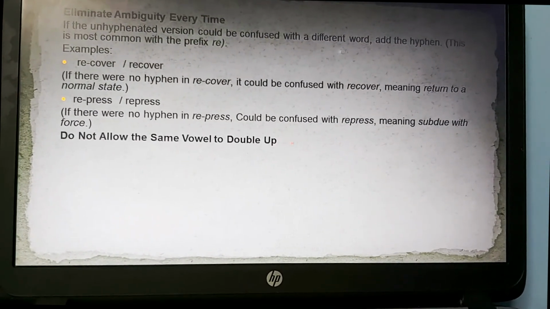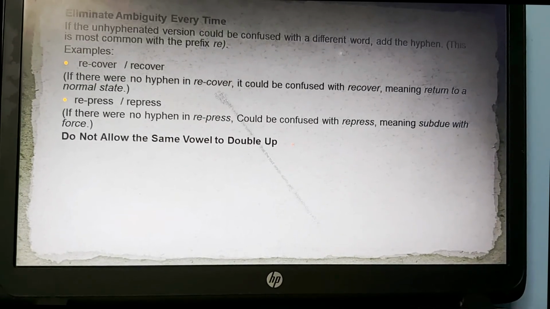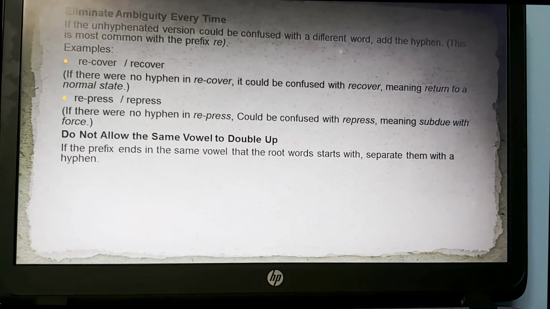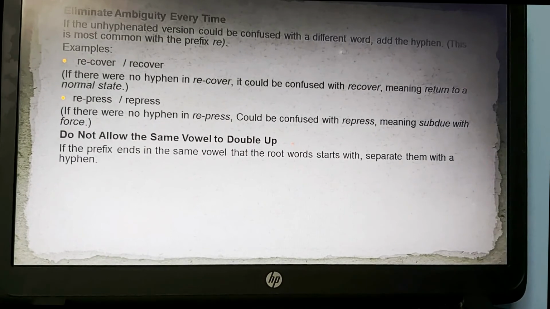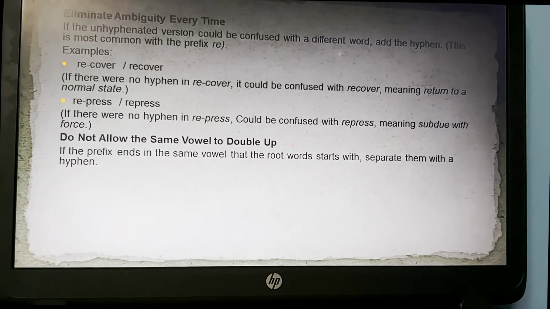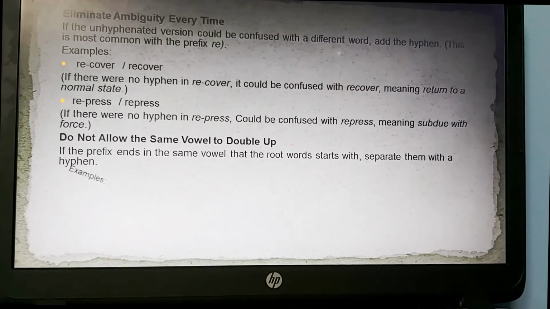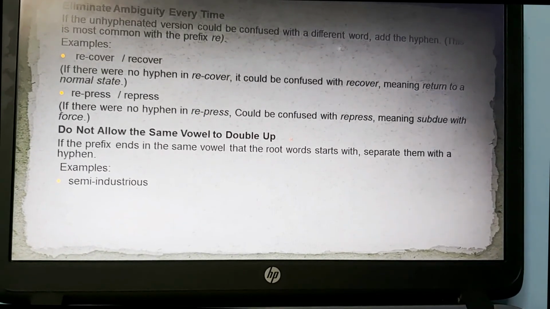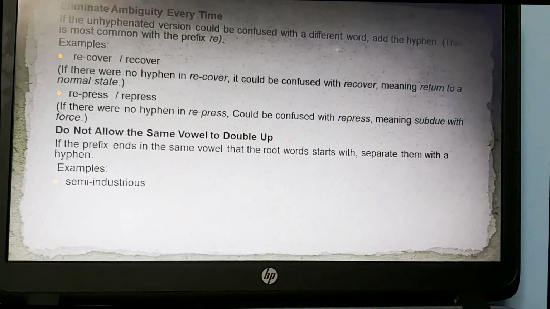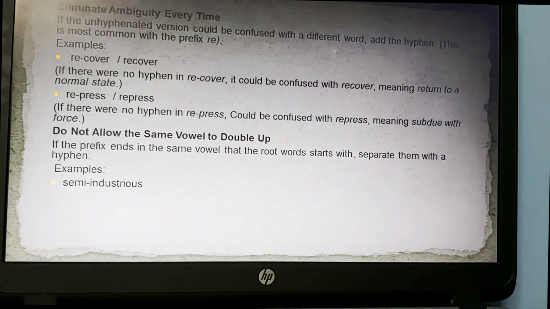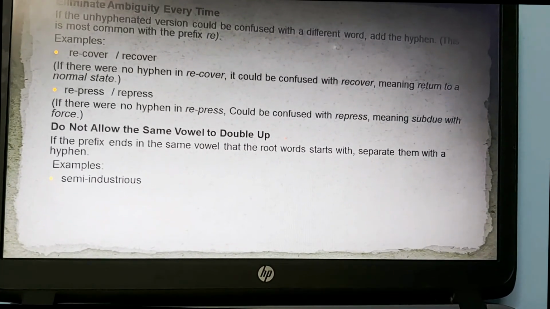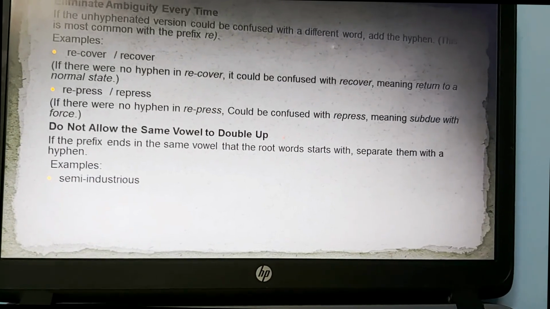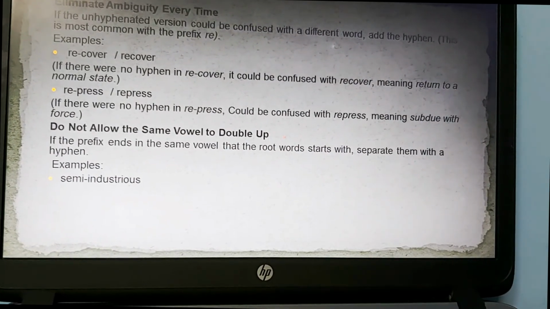Do not allow the same vowel to double up. If the prefix ends in the same vowel that the root starts with, separate them with a hyphen. For example, semi-industrious: semi ends with i and industrious begins with i again. So we have to use a hyphen between both of the i's to eliminate the confusion.